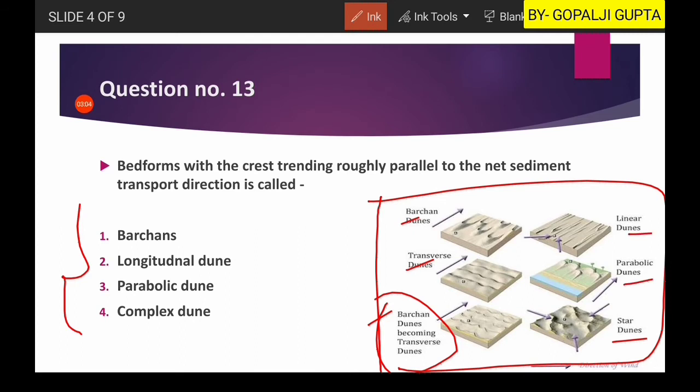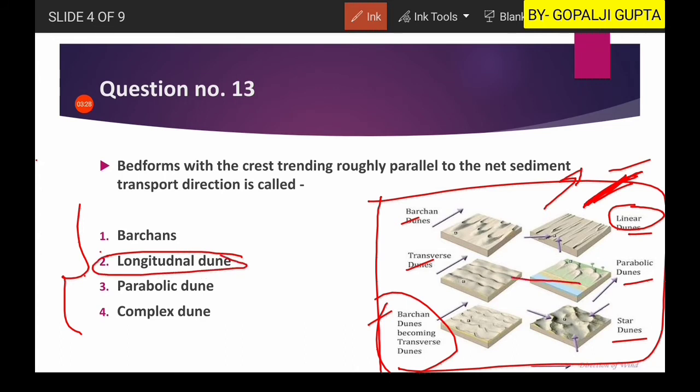So as you can see, in the linear dunes the crest is trending roughly parallel to the net sediment transport direction. Okay, so the crest is something like this and the transport direction is something like this. So the linear dunes are also known as longitudinal dunes, and hence the second option will be our right answer.